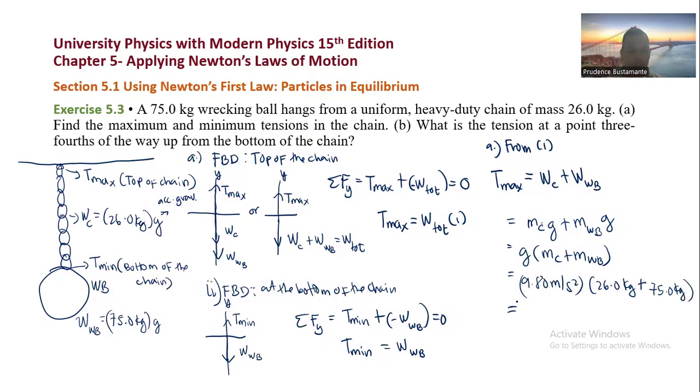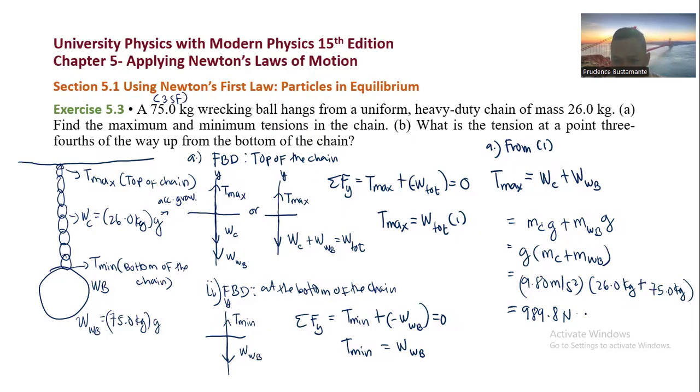Let's answer this. 9.8 times 26 plus 75. In our calculator, the answer is 989.8, and kilograms meters per second squared is equal to Newtons. However, the given values have three significant figures, so the smallest number of significant figures is 3.